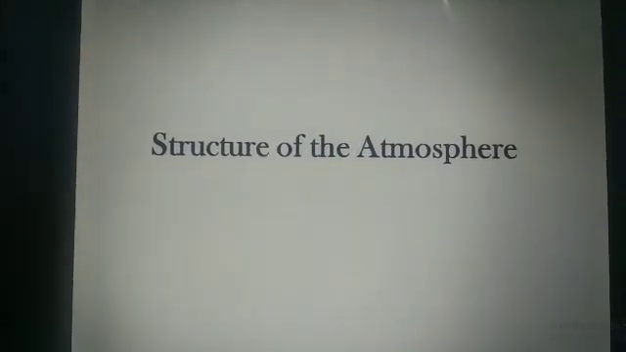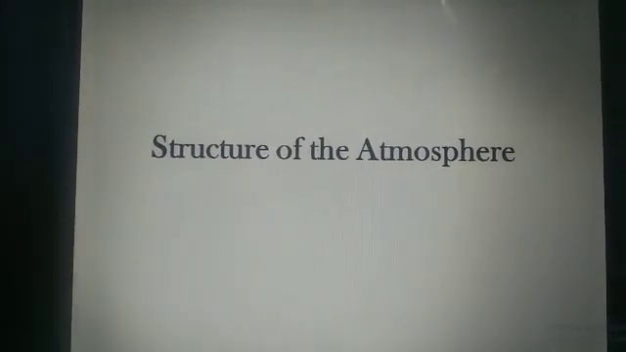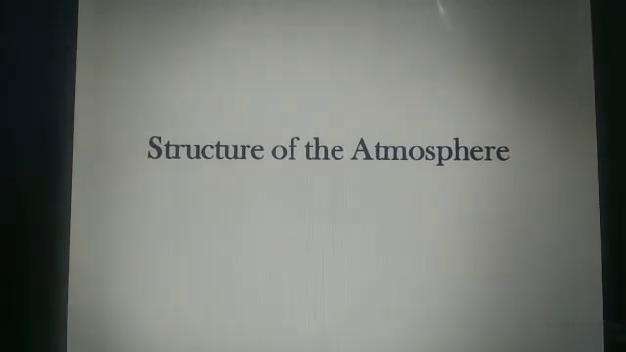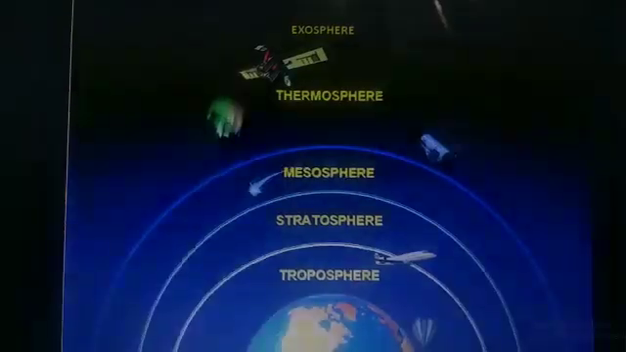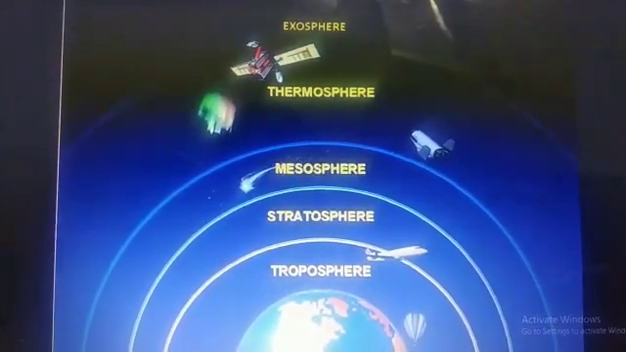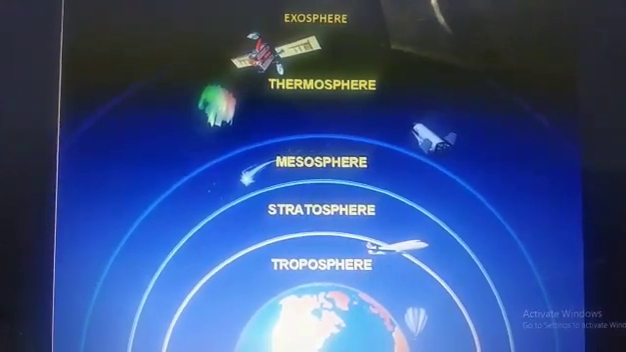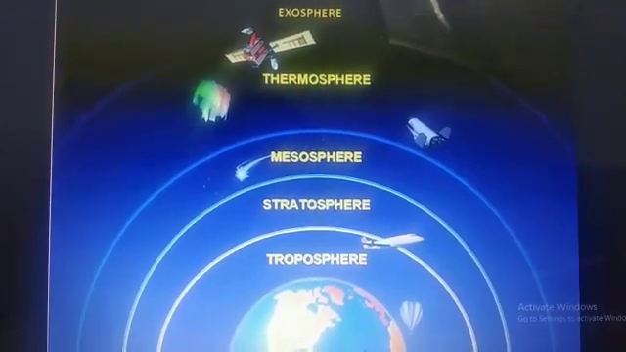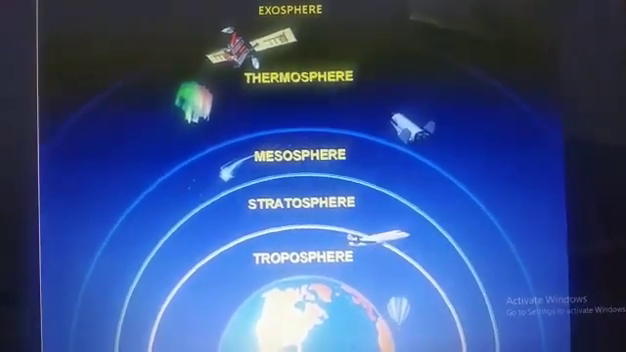Next topic is structure of the atmosphere. The layers of the atmosphere are divided on the basis of the characteristics of the gases found at that height. Starting from the Earth's surface, the atmosphere is divided into 5 major layers. These are troposphere, stratosphere, mesosphere, thermosphere and exosphere.